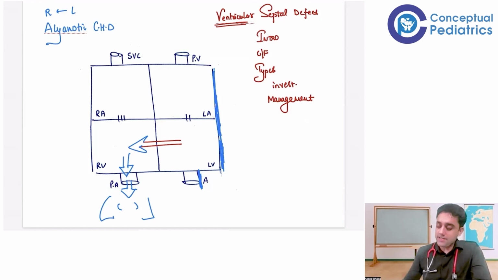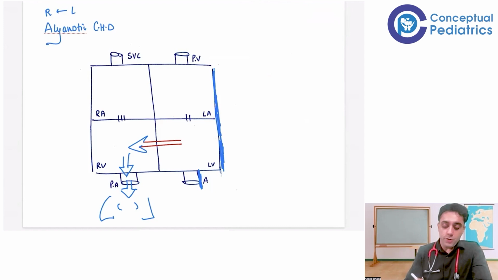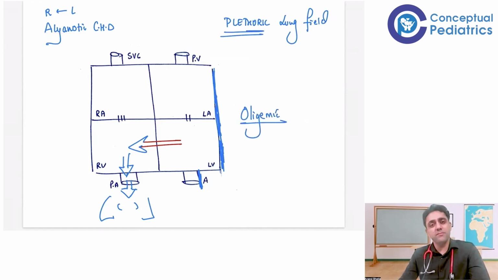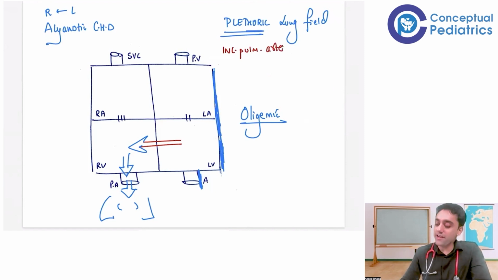Now, next question, very importantly: in VSD, do you see plethoric lung fields or oligemic lung fields? Have you heard these words? Yes or no? There is something known as plethoric lung fields and something known as oligemic lung fields. What is the meaning of that? Plethoric means increased pulmonary artery blood flow, and oligemic means decreased pulmonary artery blood flow.